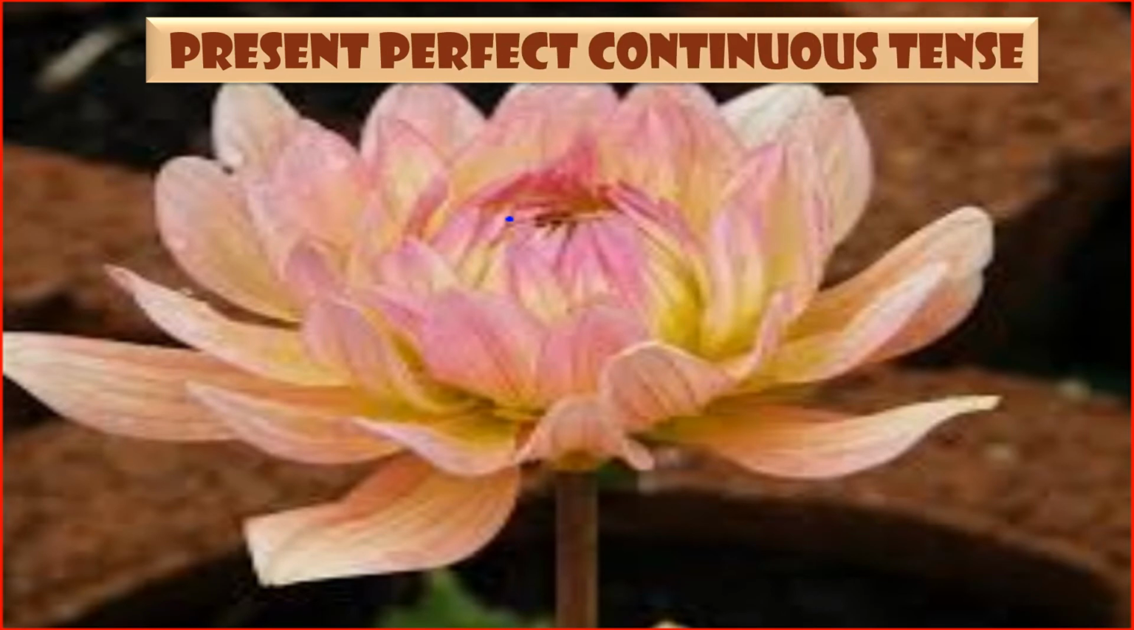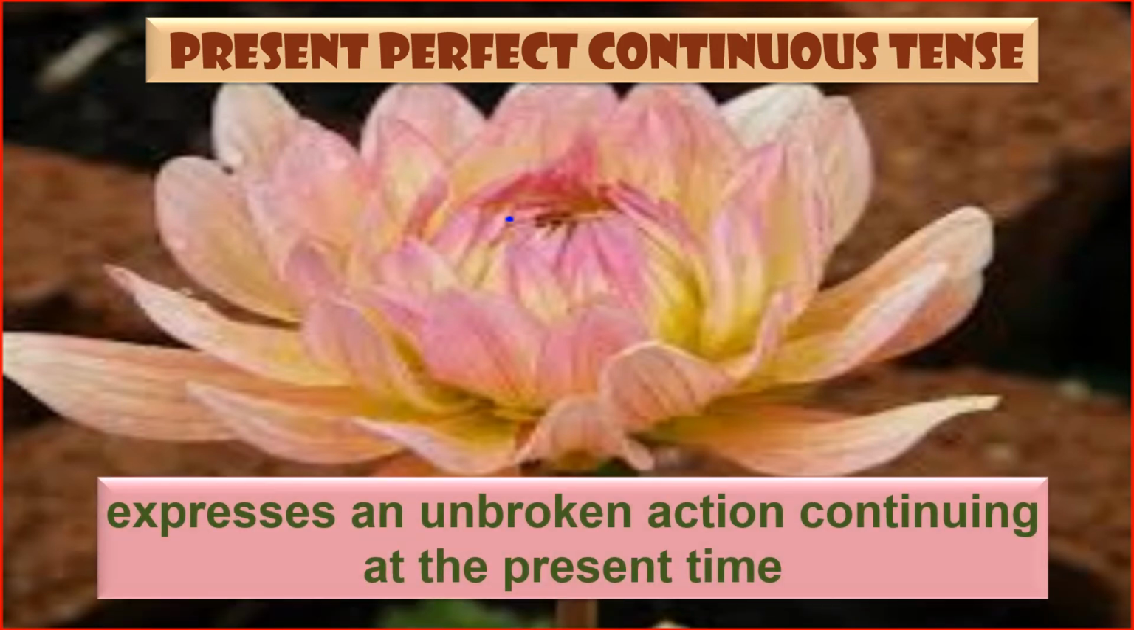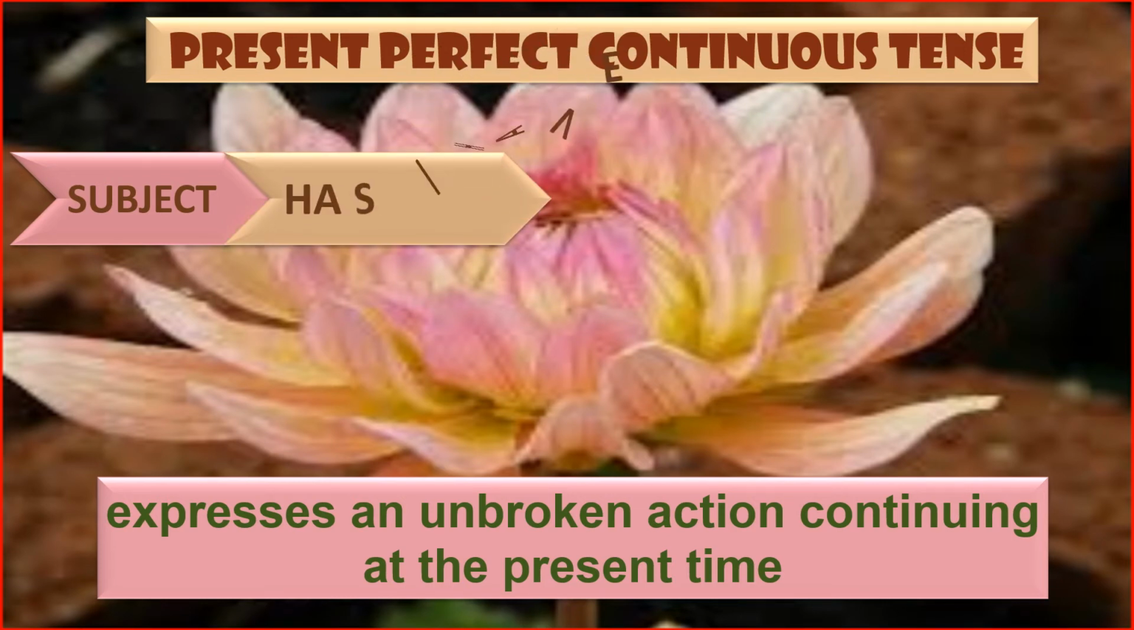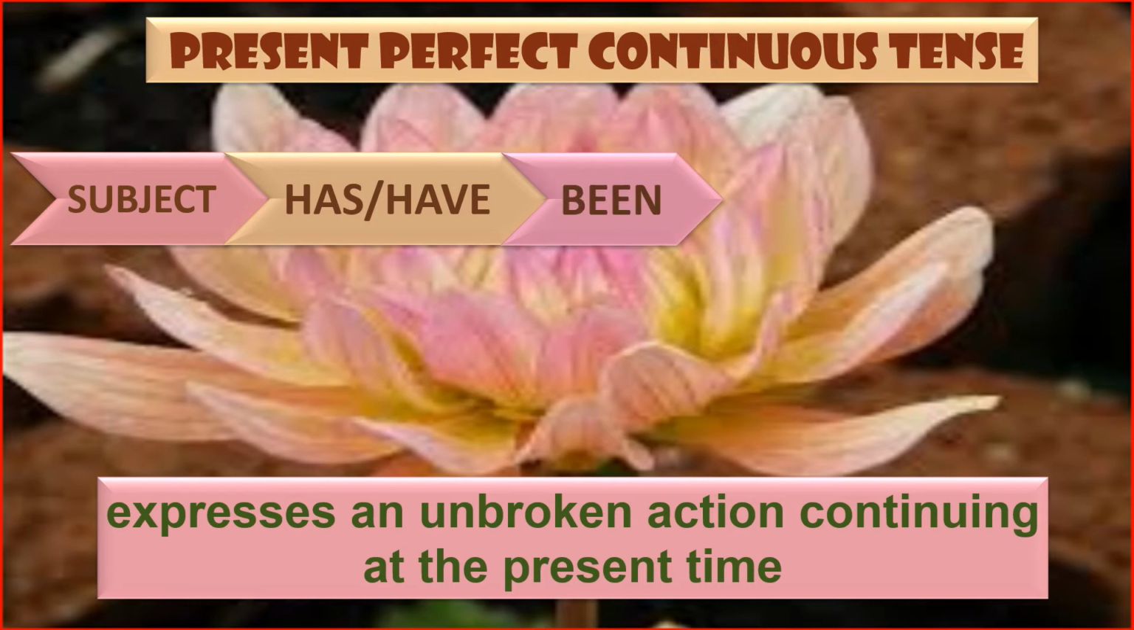Present perfect continuous tense expresses an unbroken action continuing at the present time. Let us look at the structure. Subject plus has or have. Has when the subject is in singular, have when the subject is in plural. Been. Why been? Because ing has come. So been will come with ing.